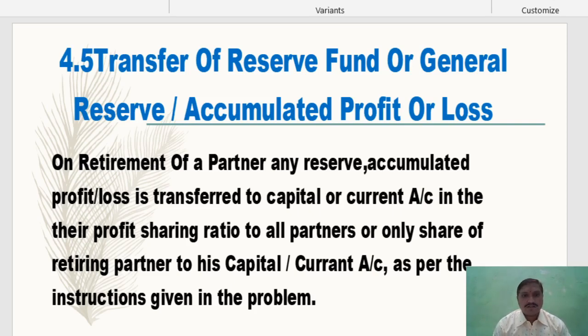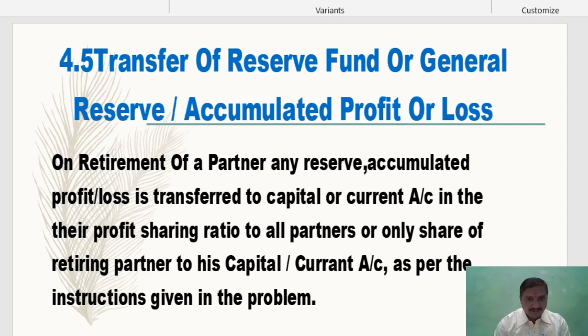And accumulated loss is a debit balance, that is the loss balance, recorded on the asset side of the balance sheet. That is the debit balance suffered by partners, so that loss is recovered from partners, distributed among the partners.